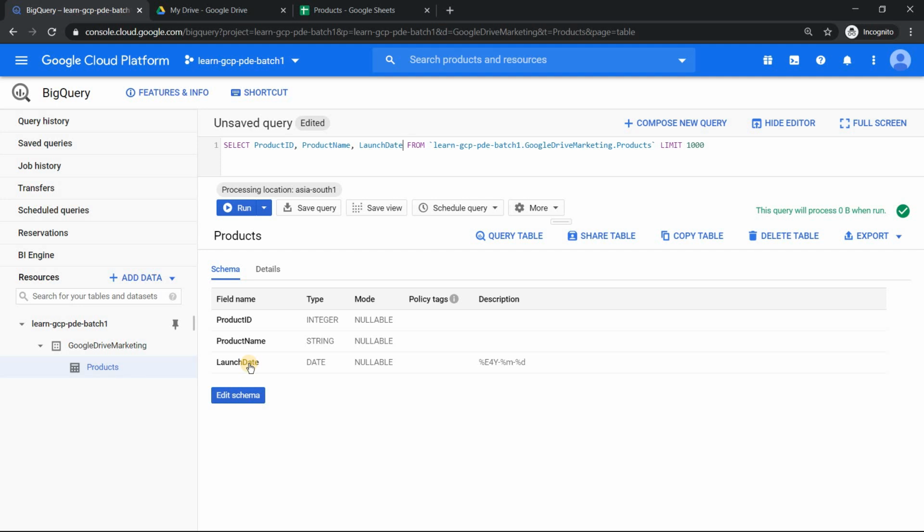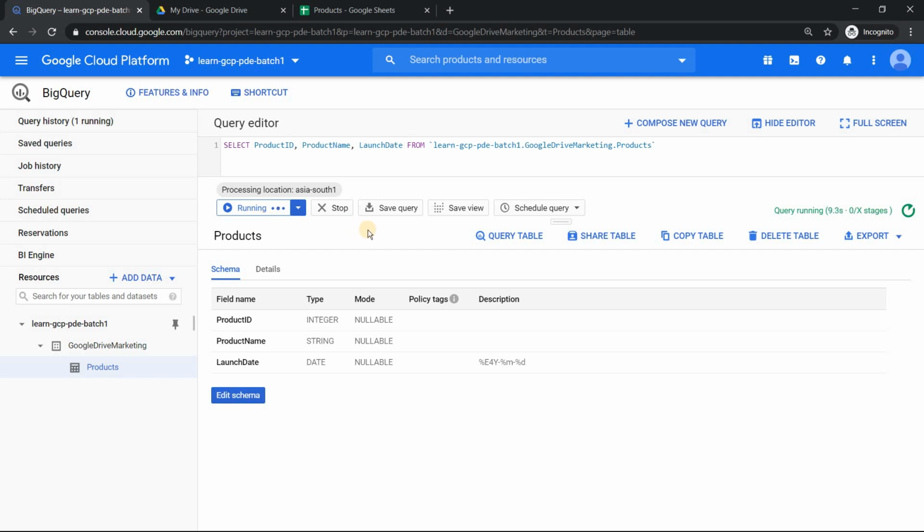Who knows, in the future this table may have more columns. So currently we are only interested in these 3 columns. Always putting the right columns makes it more apt, so you are not querying too much. And you don't need to have a limit because it's not going to impact anything. Because it's a normal select statement, let's click on run and see whether we get the 2 rows which we had inserted in our sheets.